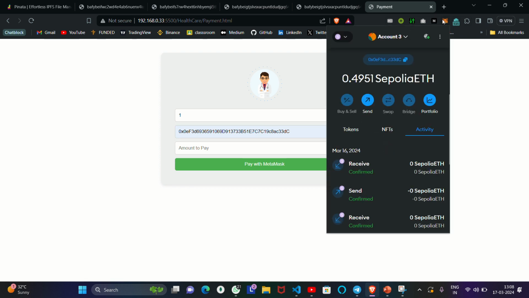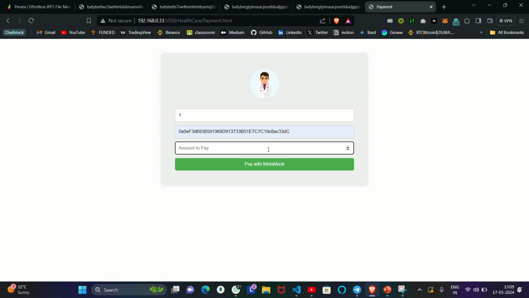So this is the first functionality, and the second functionality which we are additionally providing is the payment functionality. If there is a consultation fee for the doctor, and the doctor asks for payment, then instead of paying them in cash, we can also pay them in cryptocurrency. So I will put the doctor ID, which is one.